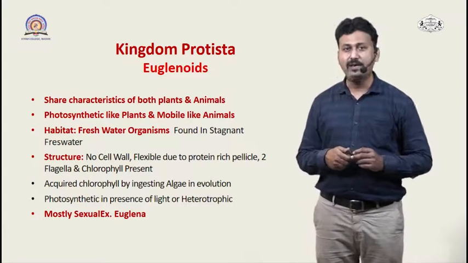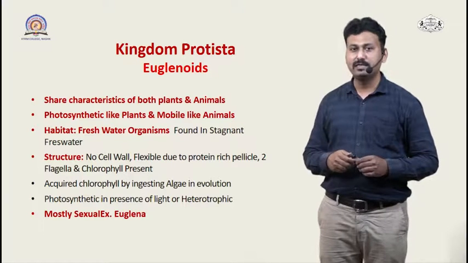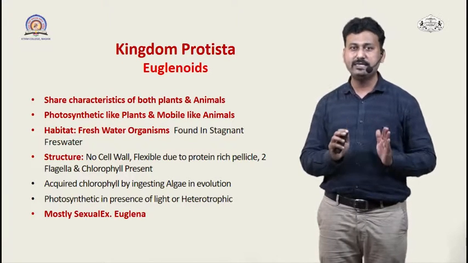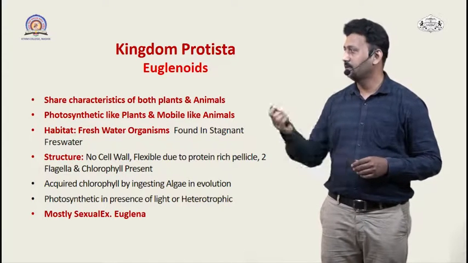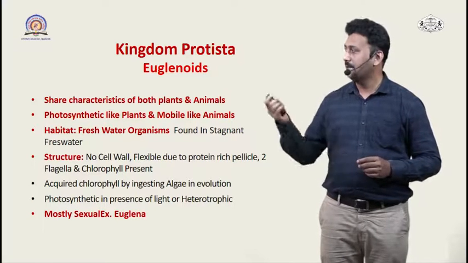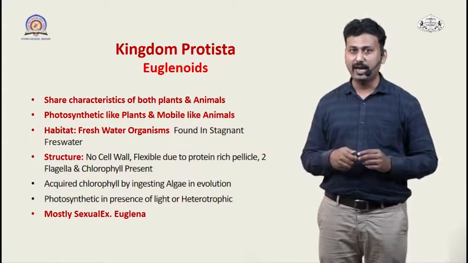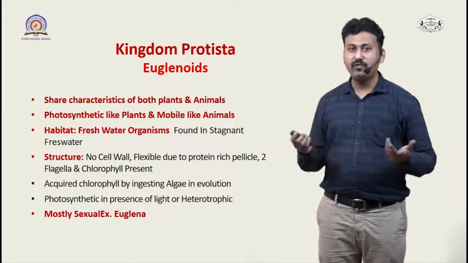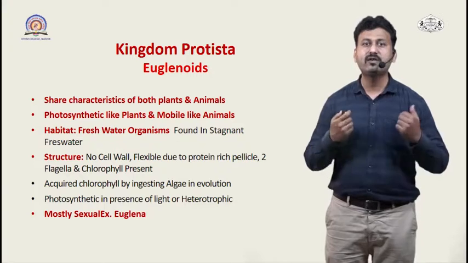Now if we see the habitat, they can be seen in freshwater habitats, mostly in stagnant waters. So you do not find euglenoids in the marine environment, but they are exclusively present in the freshwater environment, basically in stagnant ponds or lakes. Then if we see the structure, the cell wall is entirely absent, and they have a pellicle which is rich in proteins, and due to this pellicle the cell gets flexibility. They have two flagella, and the chlorophyll pigment is present, due to which they are photosynthetic in nature.